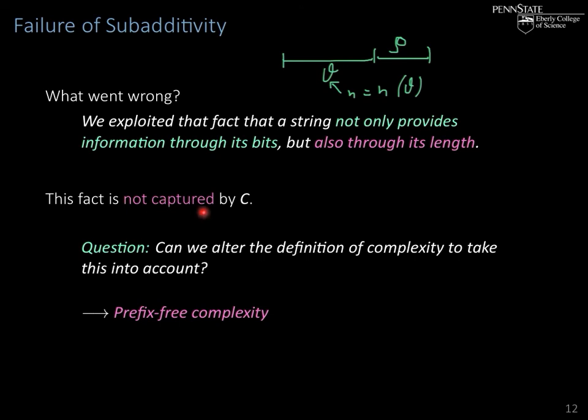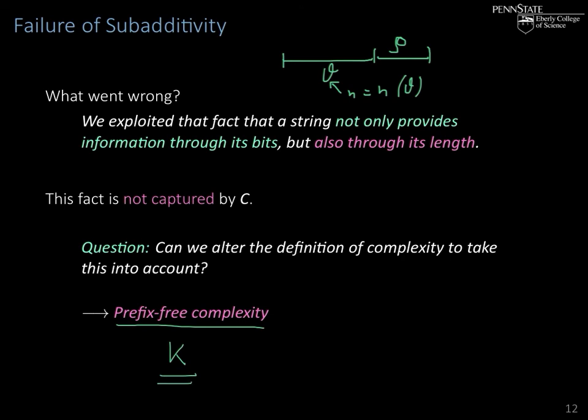And this is not accounted for by our function C. So now the question is, can we alter the definition of complexity to take this into account? Can we somehow say that the information content should reflect not only the information in the bits, but also the information in the length? And that leads us to an alternative notion of complexity, a variant of Kolmogorov complexity, which is now known as prefix-free complexity, usually denoted by capital K.